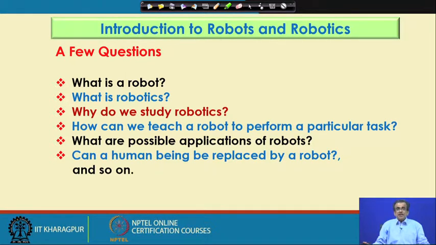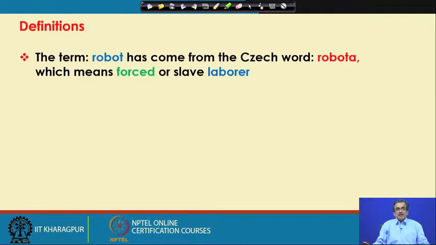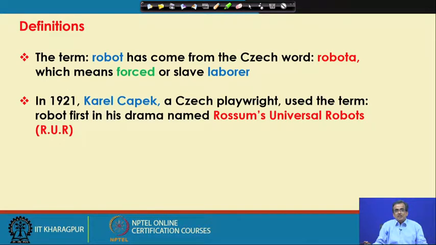So, I am just going to define the term robot. The term robot has come from the Czech word robota, which means forced or slave laborer. This is just like a servant: we are going to give some task to the robot, and it is going to perform that task just like a servant.